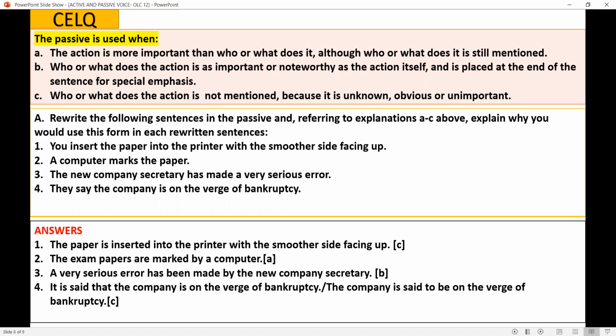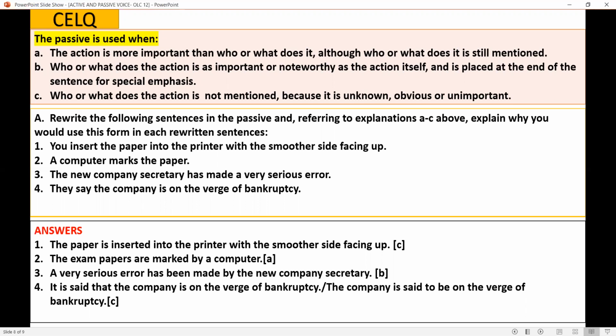Who or what does the action is not mentioned because it is unknown, obvious, or unimportant. Okay, so it's just like an instruction or somebody is telling somebody. All right. So here, who is inserting the paper is not important. All right. Next one. The exam papers are marked by a computer. It's obvious. Option A is correct.